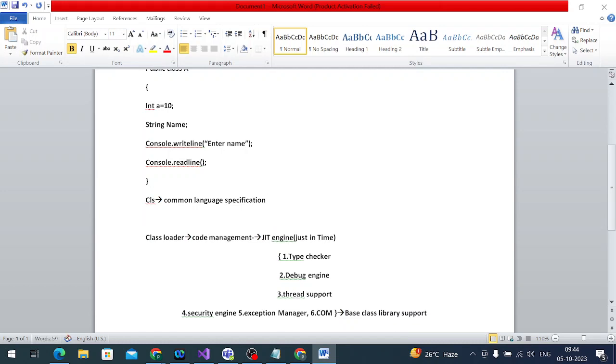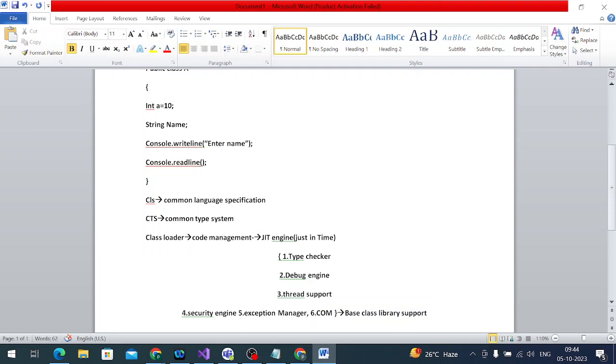Now, the second one is CTS, not Cognizant. CTS, Common Type System. Okay, Common Type System. Got it? What is the CTS exactly? What is it exactly used for?